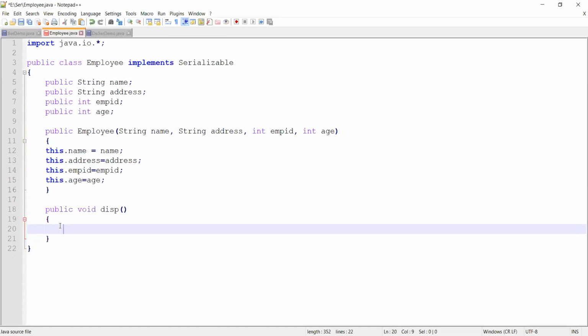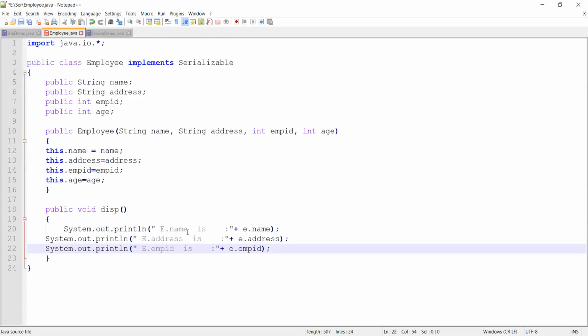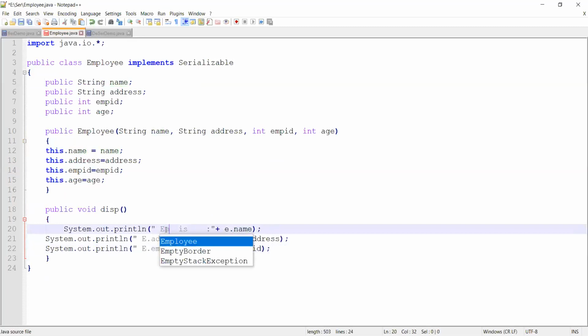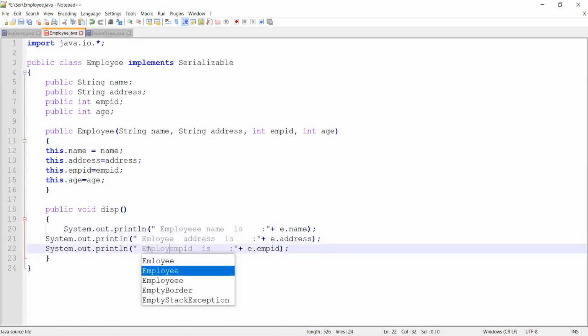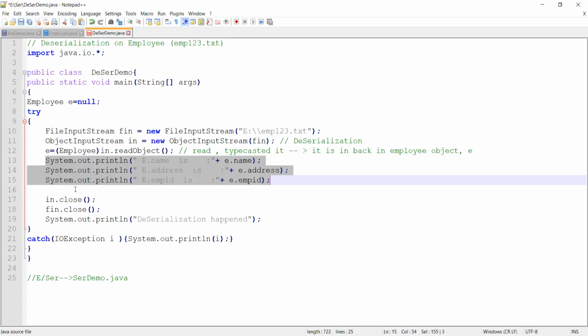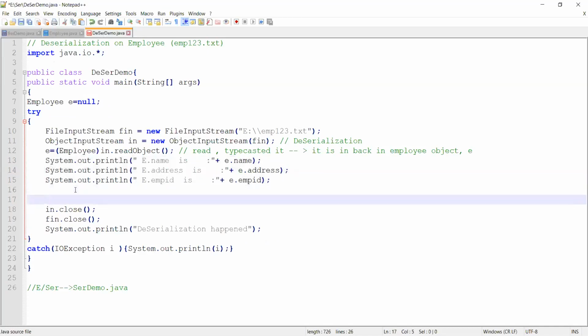We didn't have this earlier because you were not displaying in your serialization. Employee name is, employee address, employee ID is. Okay, you can have all that. And here, let's say you even call, what was the object E, right?